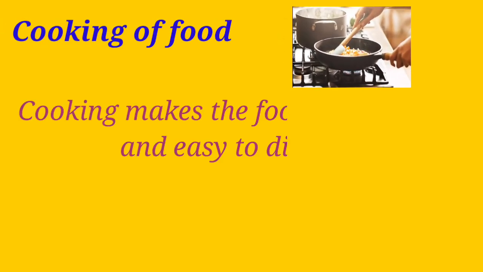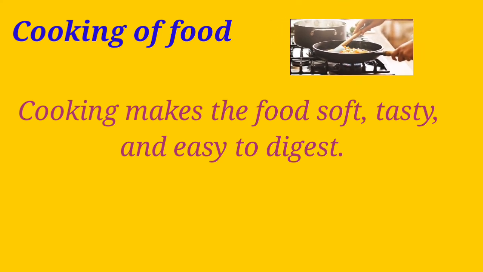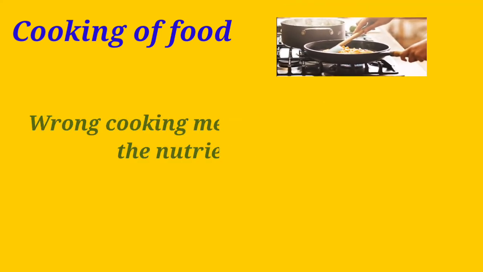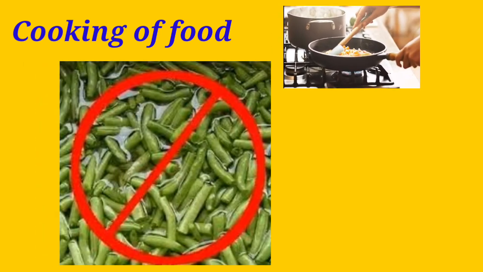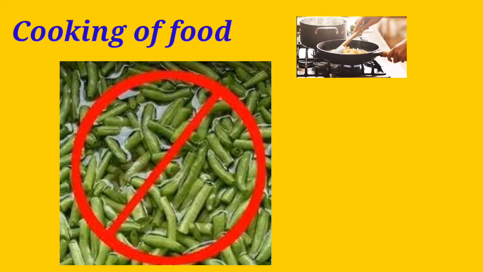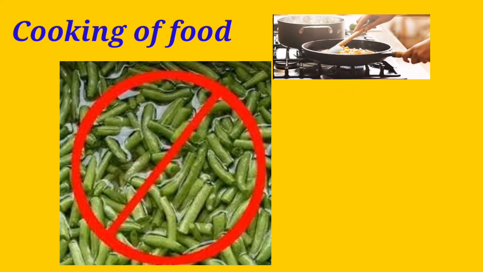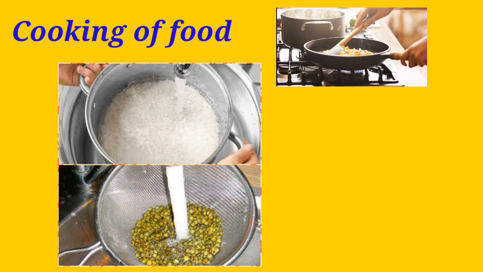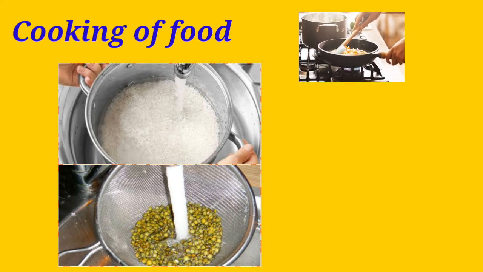Now we discuss cooking of food. Cooking makes the food soft, tasty, and easy to digest. However, wrong cooking methods may destroy the nutrients in food. Vegetables or fruit should not be washed after cutting or peeling. Otherwise, the water soluble vitamins and minerals may get washed away with water. Repeated washing of rice and pulses also leads to a loss of vitamins and minerals.